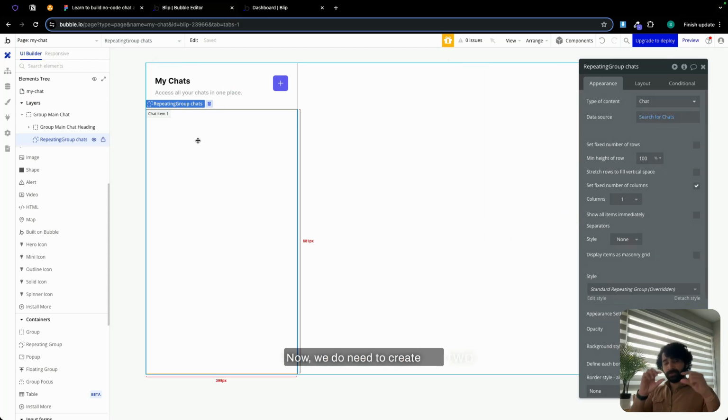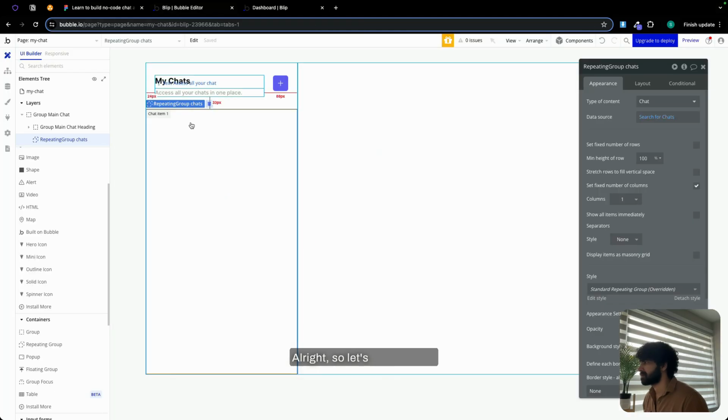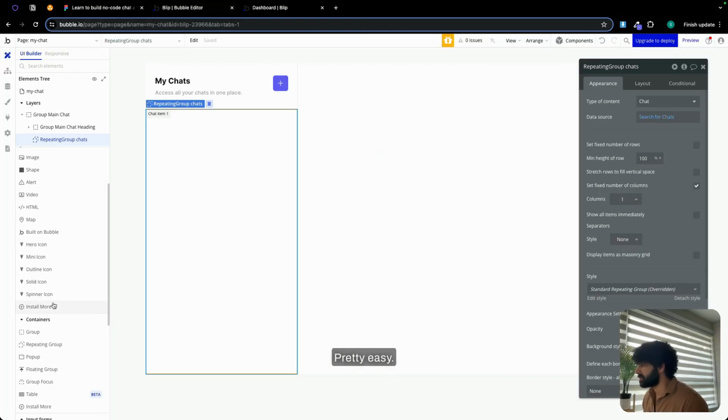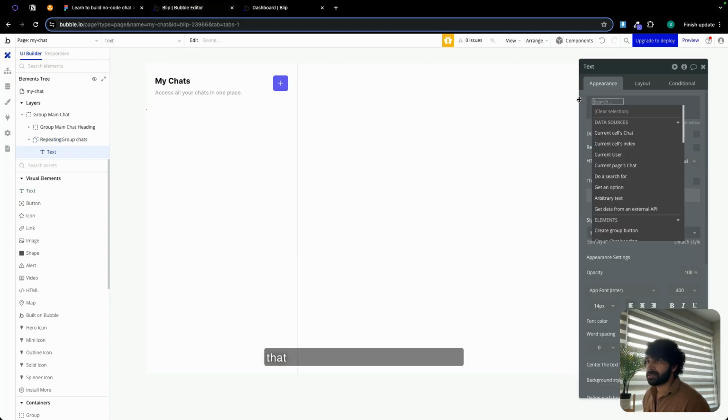Now we do need to create two groups inside of this repeating group. So first one is going to be for private chat and the second one is going to be for group chats. All right. So in our design, we have the logo or the avatar, we have the name and the message over here. So let's work on this. Pretty easy. We have text element. Let's insert dynamic data.